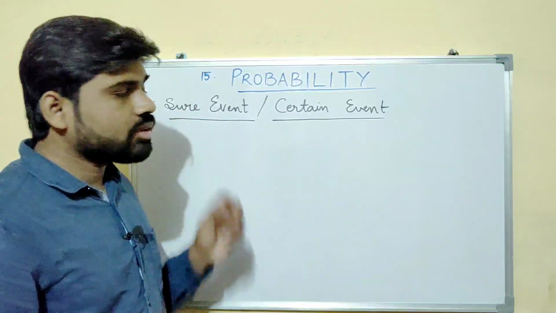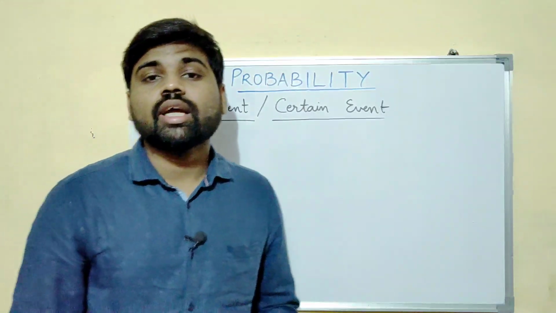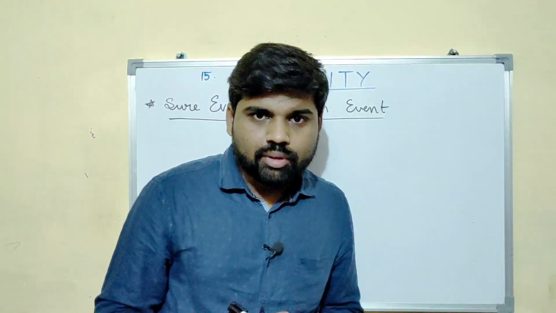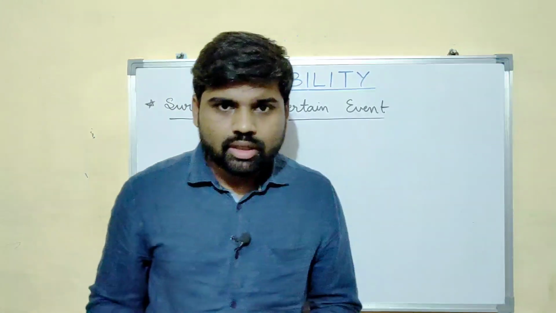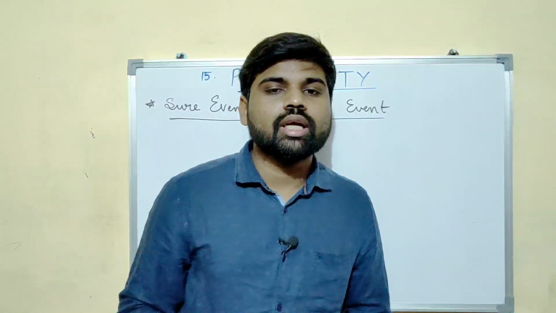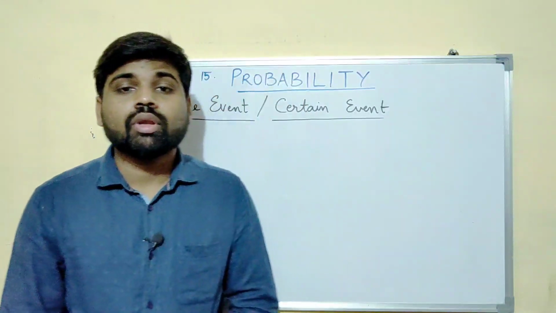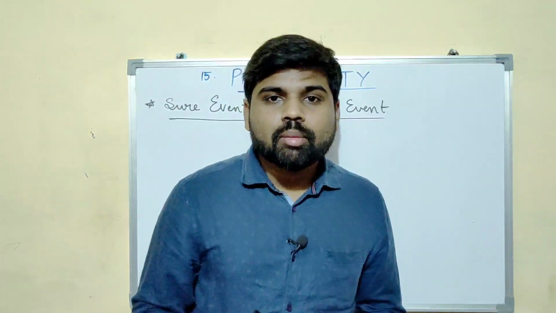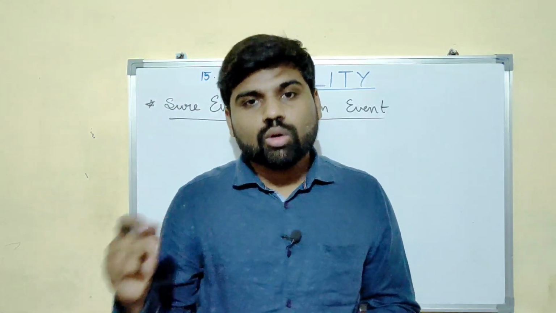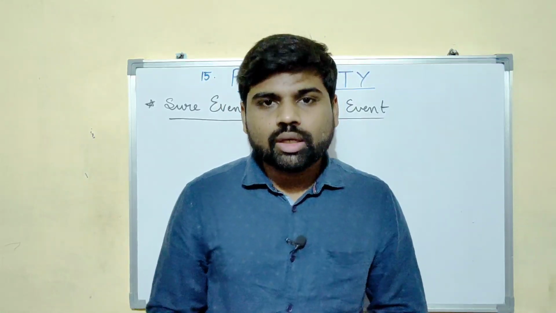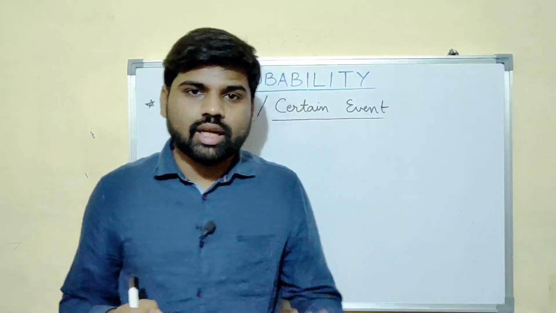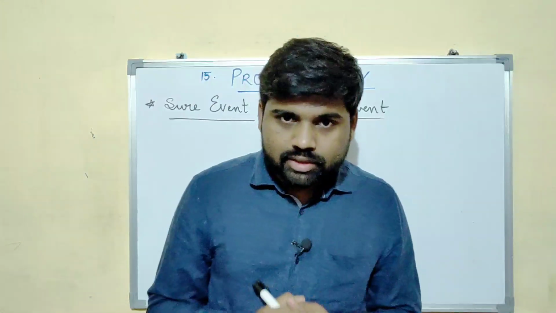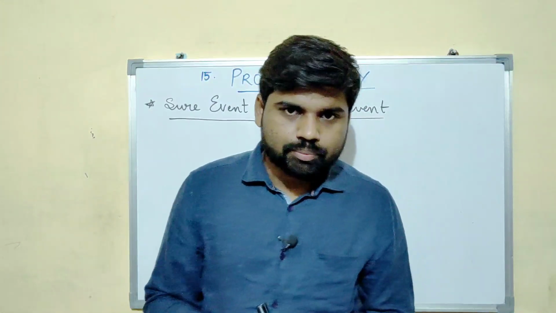Now as the name suggests, a sure event is the event which is certainly going to happen. For example, if I throw a dice, I have already discussed this example. So let us take another example. If I throw a coin, what is the probability of getting a head or tail? It is 1. It will happen, either head will come or tail will come.